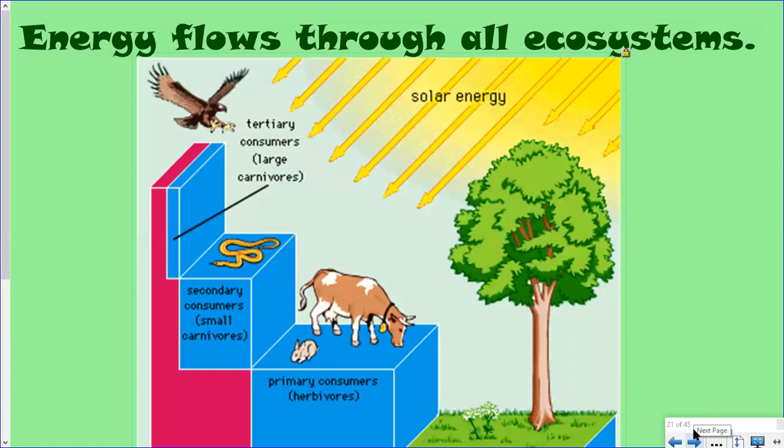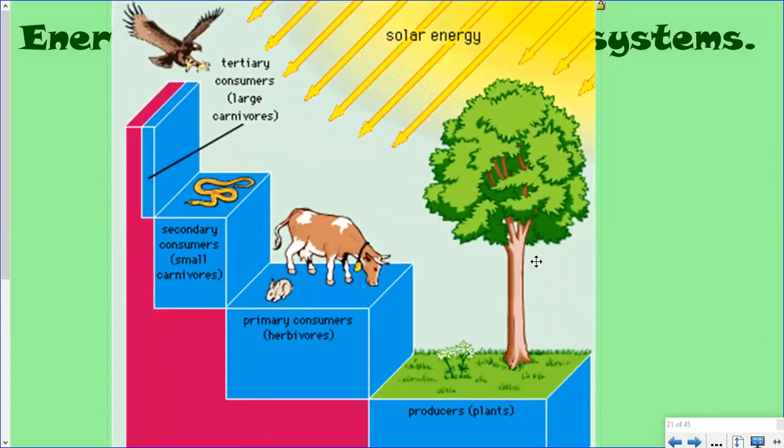You don't have to write anything here either. This just tells you that energy is flowing through all ecosystems, which means things have to eat in order to get energy. If we look at this chart here, plants make their own food. And so there are lots of plants in an ecosystem. If you look out your window right now, you're going to see plants. Because plants make their own food, they are everywhere.